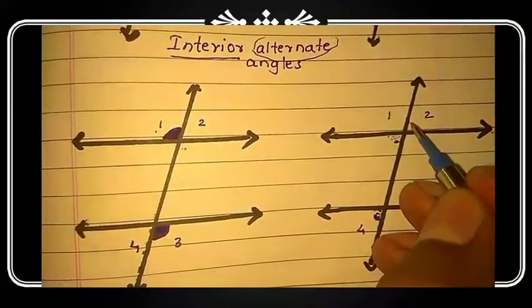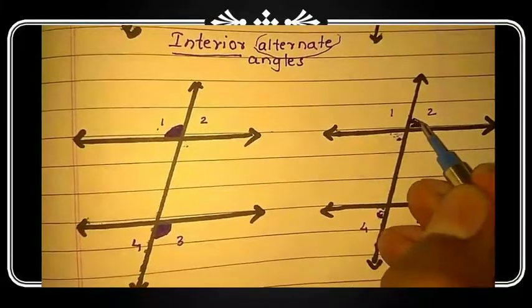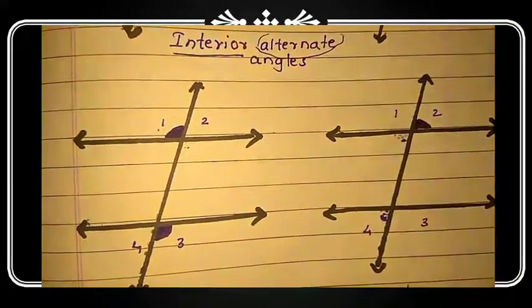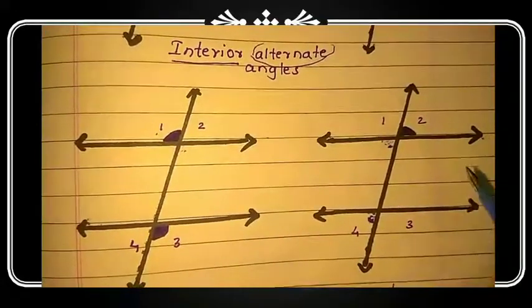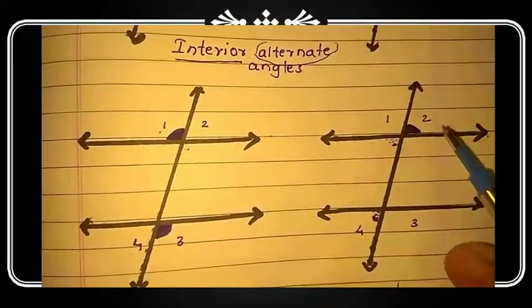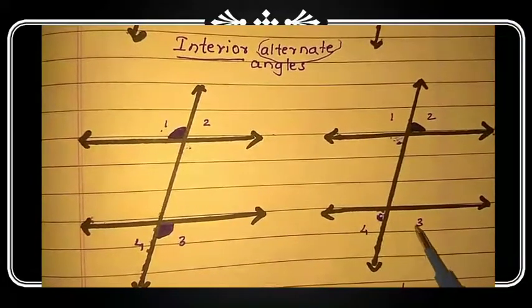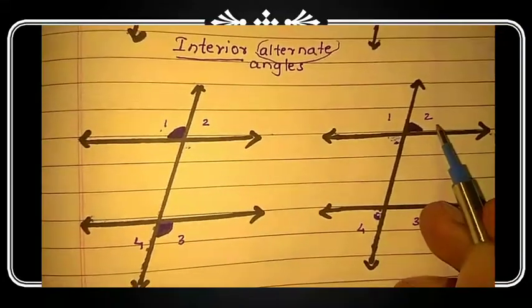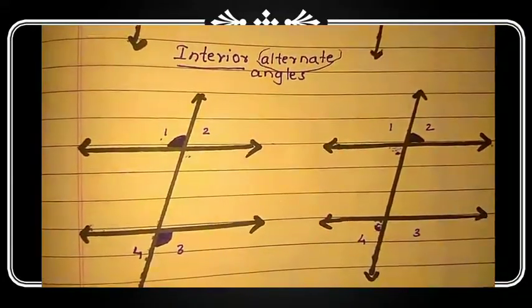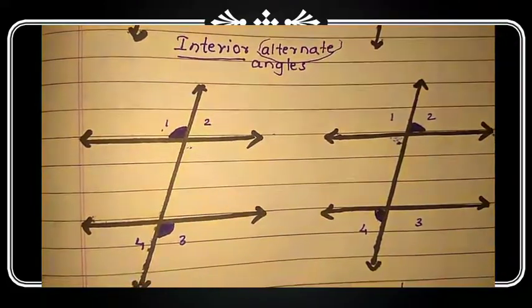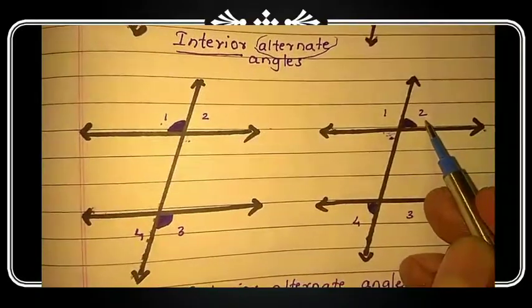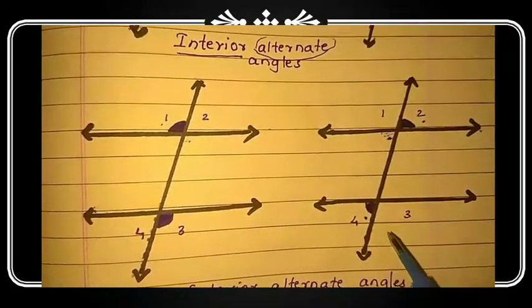Angle number 2 is also an exterior angle. So its exterior alternate angle pair will also be exterior only, but on the next line. It is on the right side, so its pair would be on the left side. The exterior alternate angle pair of angle 2 is angle 4.